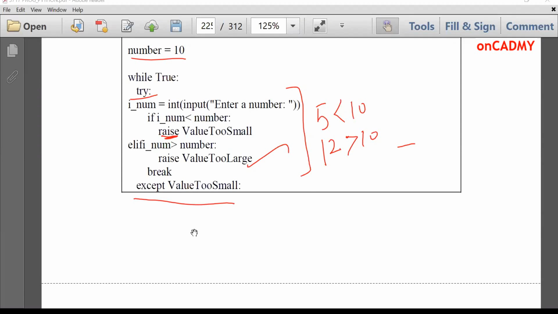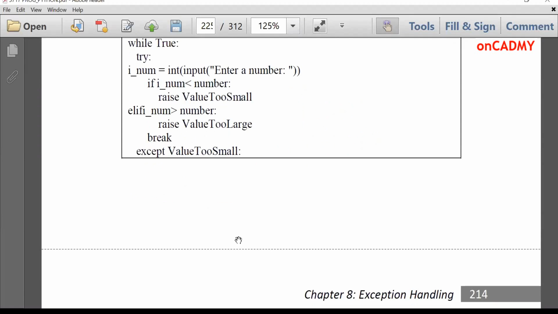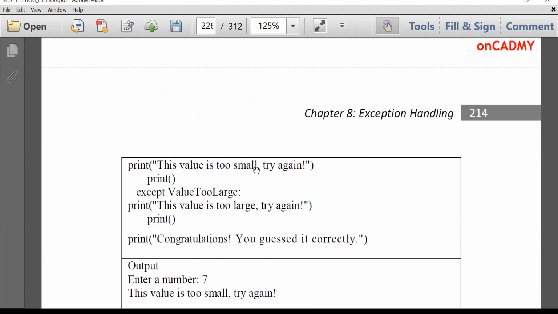What will it do? Except ValueTooSmall, it will print "This value is too small, try again." So the loop will go up and will ask the number again. And if the ValueTooLarge exception is raised, then control will come over here and the message will be displayed to the user: "This value is too large, try again." Fine. You can skip this print statement.